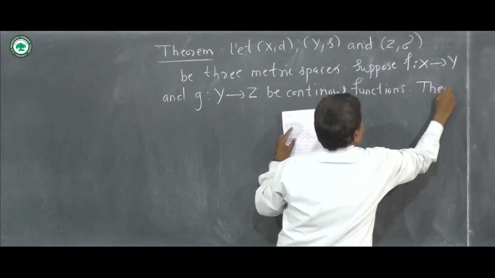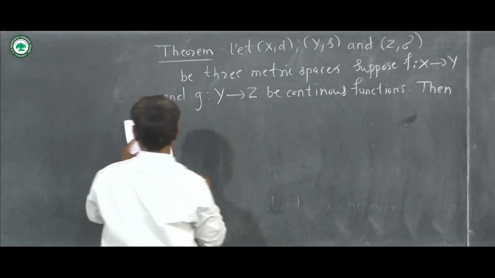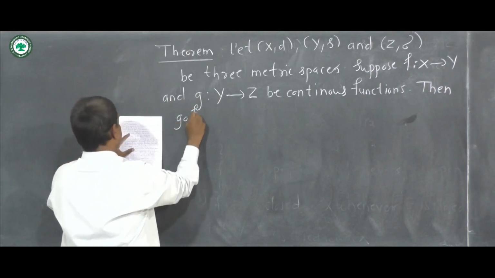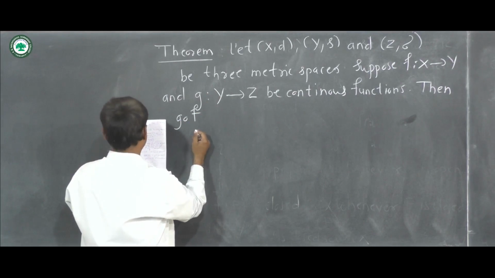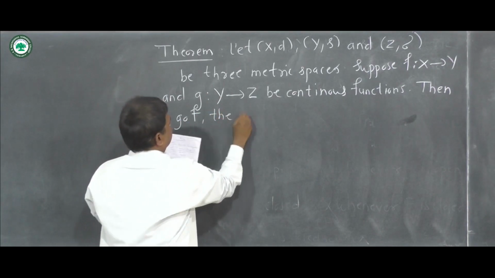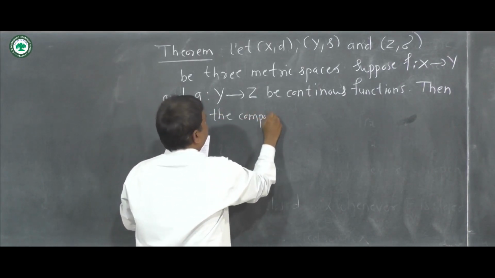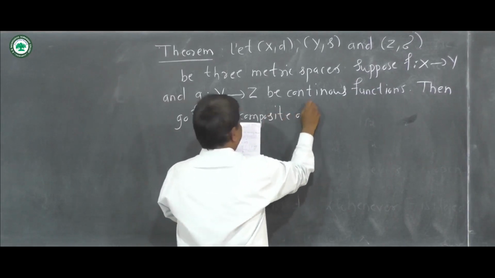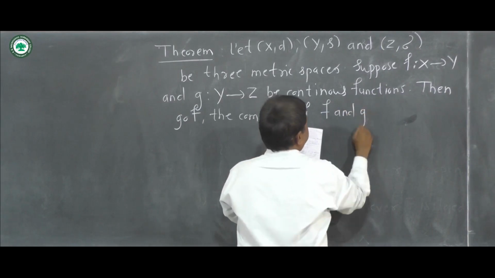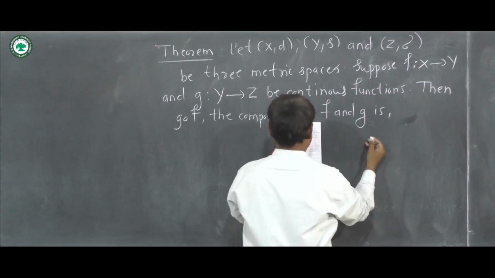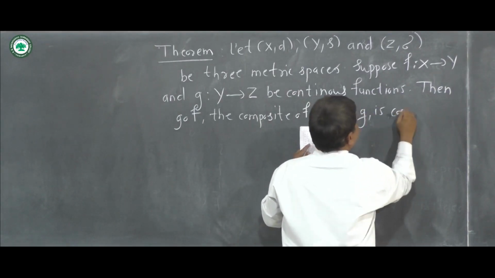then g composite f, the composite of f and g, is continuous.